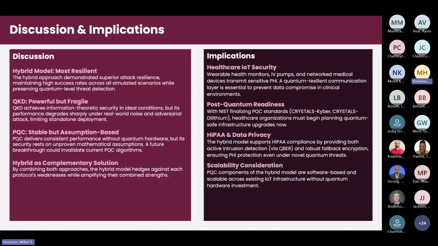Now, on the implication side, NIST is finalizing PQC standards right now via CRYSTALS-Kyber and CRYSTALS-Dilithium. Healthcare organizations shouldn't wait until quantum threats are active to start planning. Infrastructure changes can take years. The hybrid model also directly supports HIPAA compliance, providing both active intrusion detection through QBER and a robust fallback encryption, which gives security teams a framework that is defensible today and resilient against what's coming tomorrow.